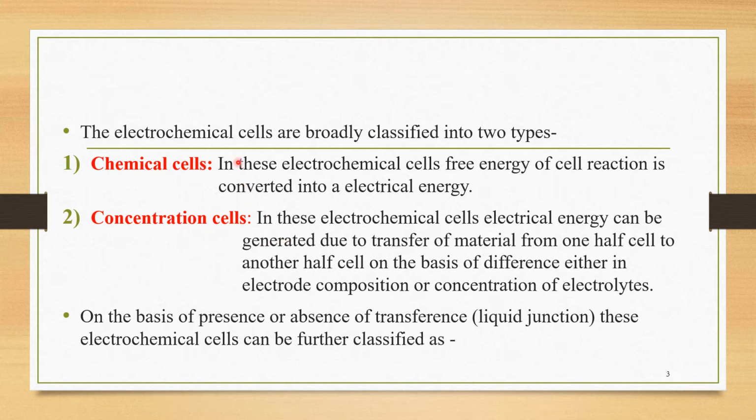Now, after studying these two important classes of electrochemical cells, further we have to look at how these electrochemical cells are classified on the basis of presence or absence of transference, that is, on the basis of presence or absence of liquid junctions. So that is our next point.